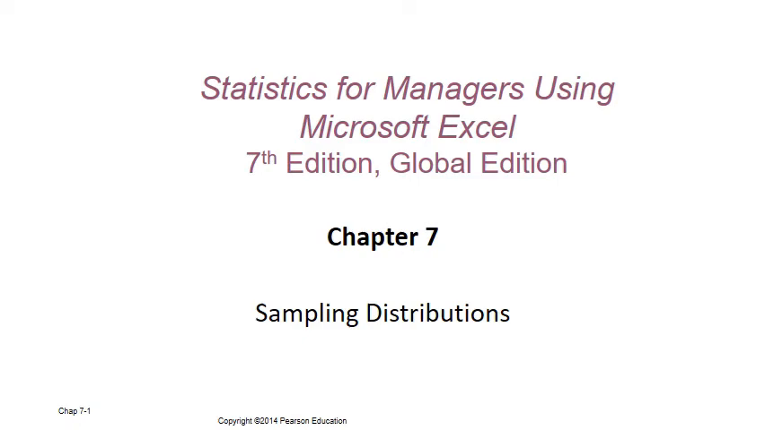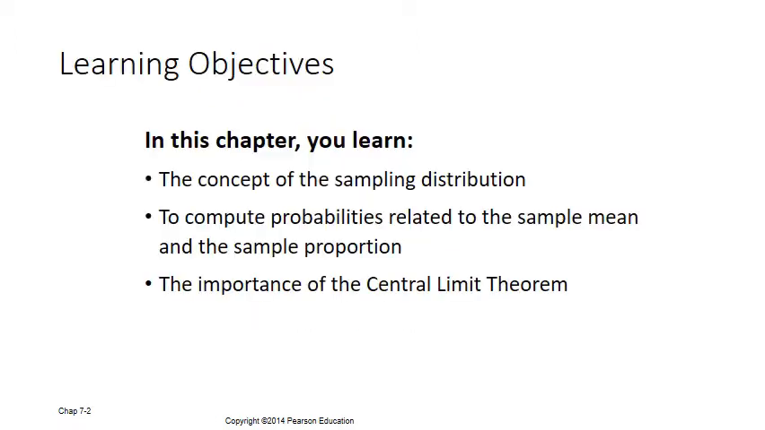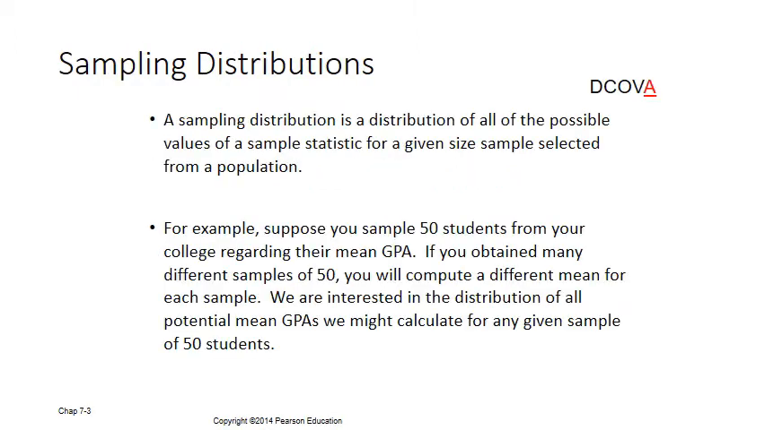Okay, our next chapter is sampling distribution, which is chapter 7 in your book. In this chapter, we will study the concept of sampling distribution. We will compute the probabilities related to sample mean and sample proportions. What is sampling distribution?